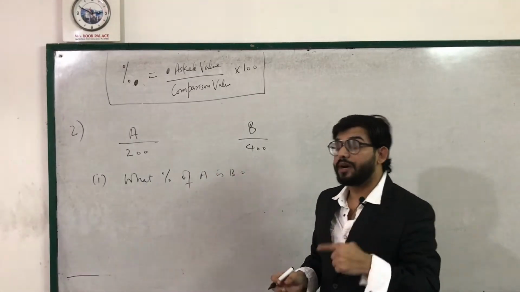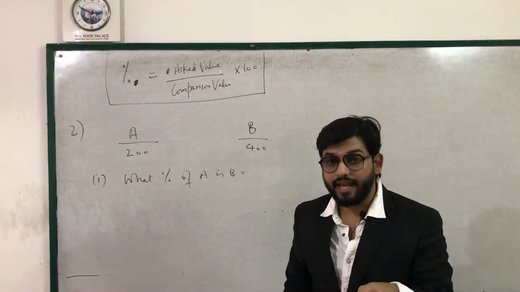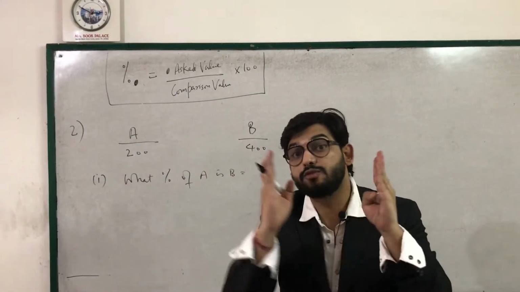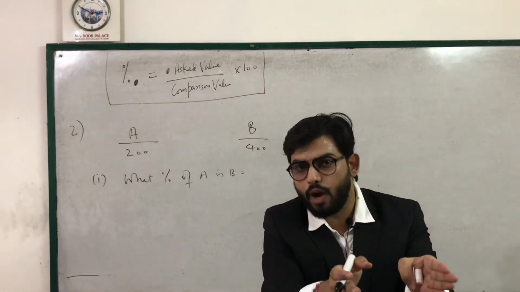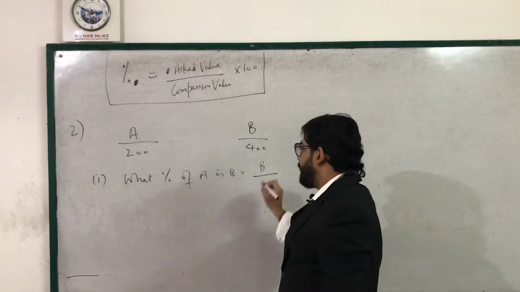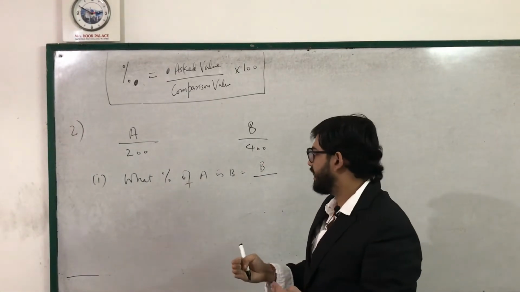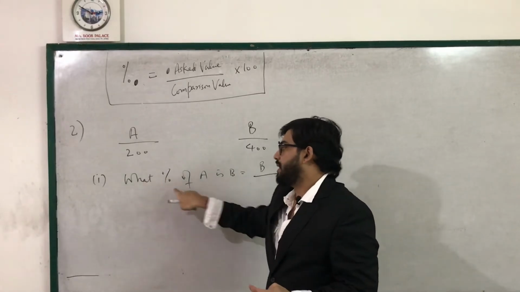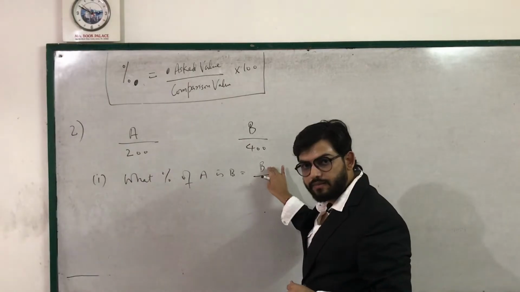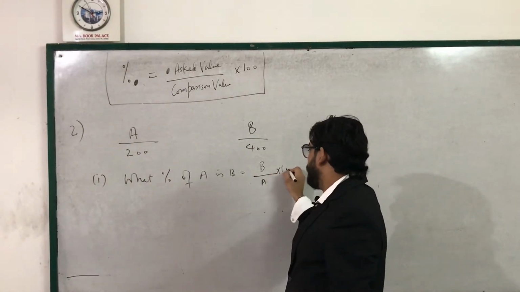When it is said what percent of A is B, you can clearly fathom what is asked is not A, it is B, because it is what percentage of A is B. B is to be found. So this will be asked value B upon what percent of A is B. It can also be represented by saying B is what percent of A. So ultimately B is to be asked and A is the comparison value. So A comes down into 100.